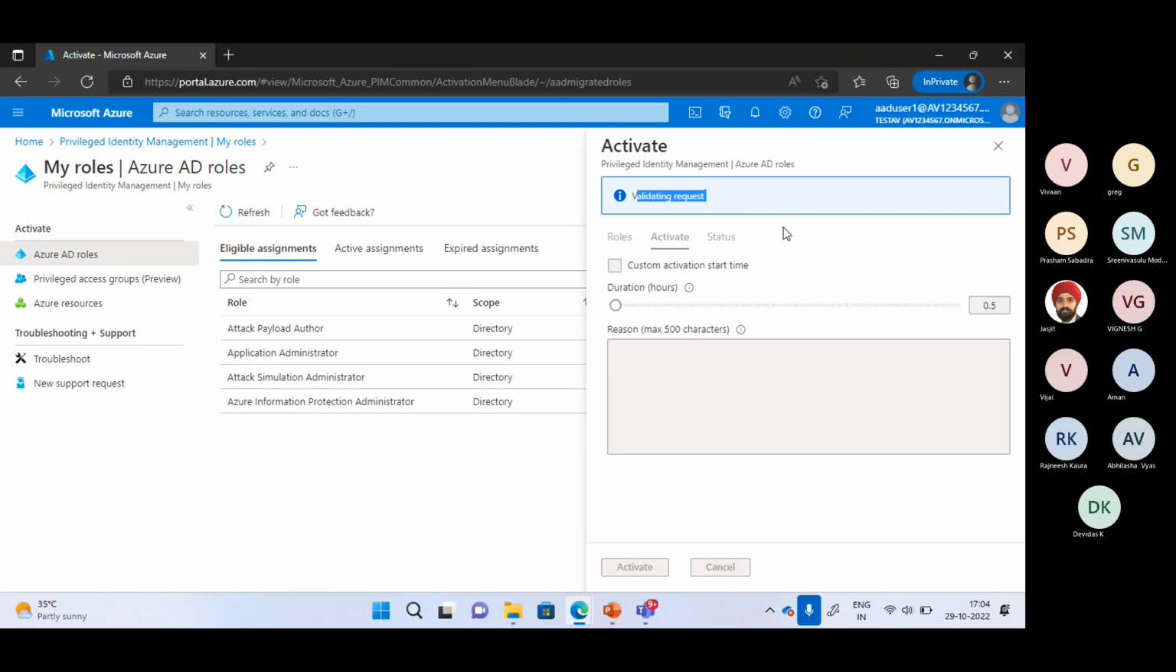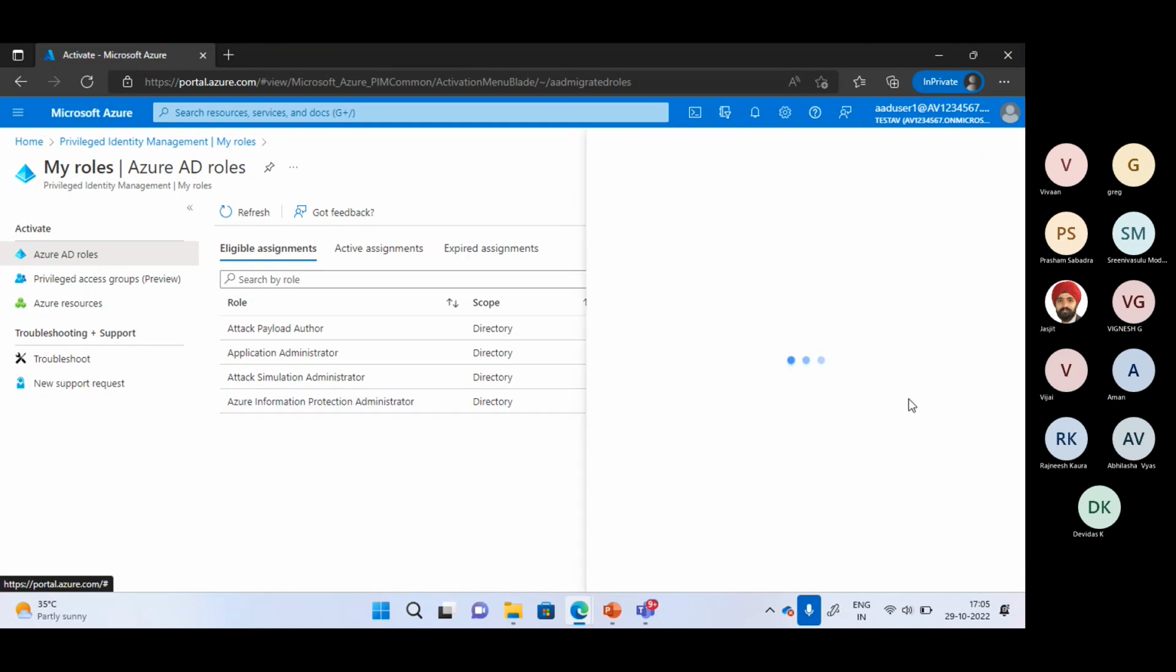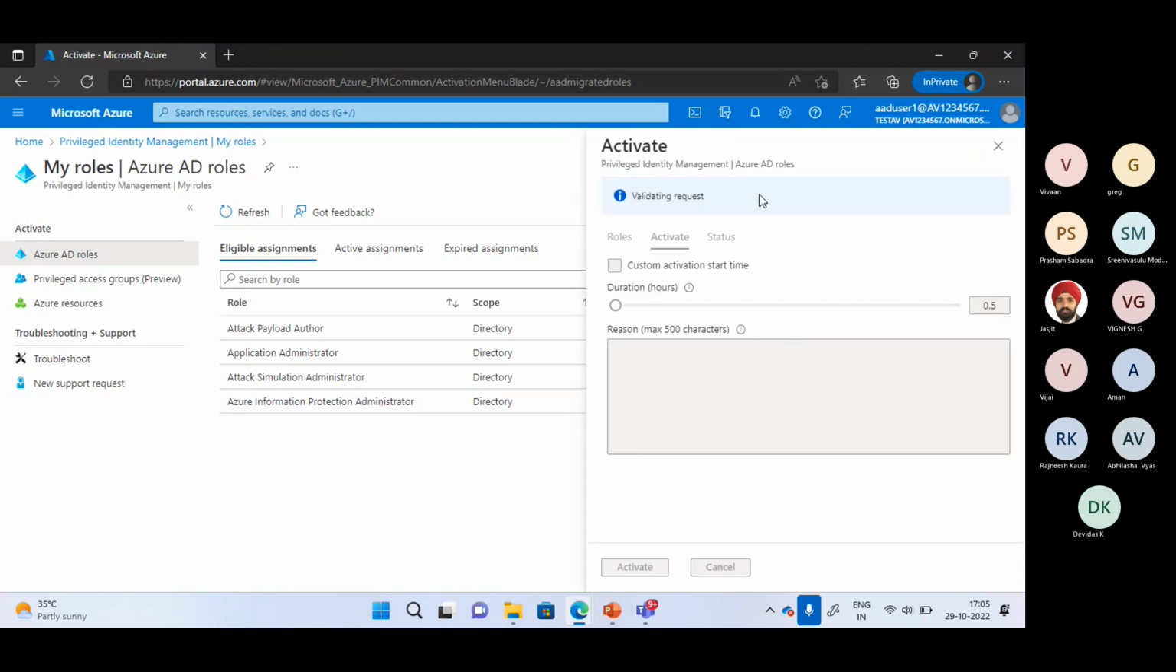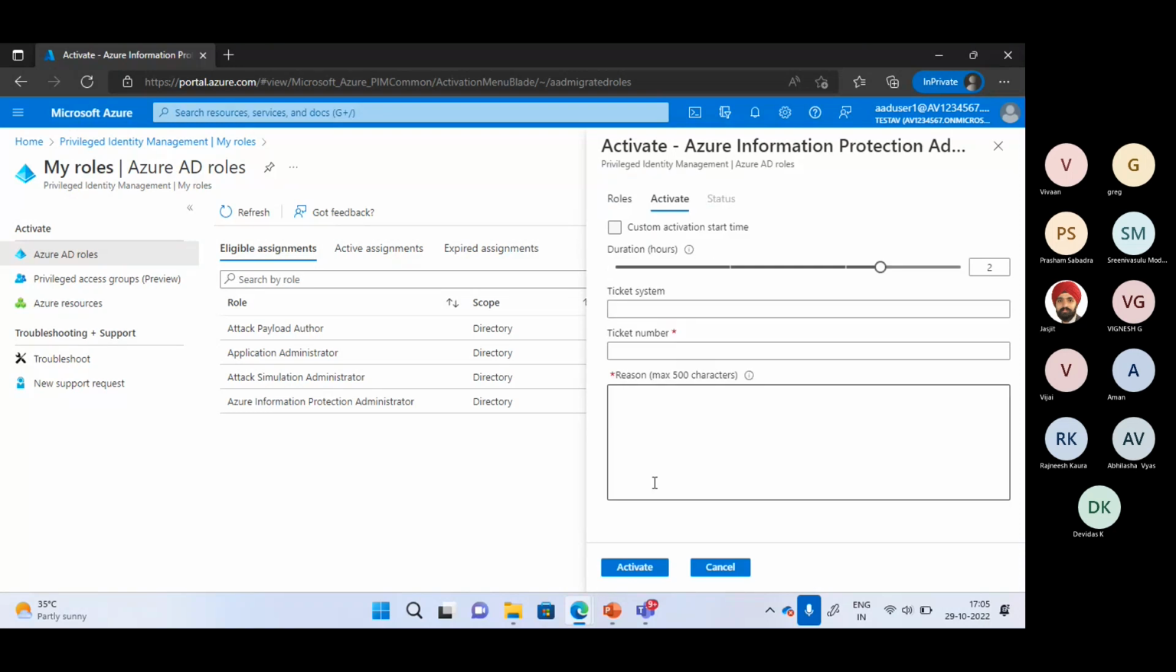It's just validating the request, and then I think it will give me the access to activate and give the reason also. Again, this is not taking this much of time. It's just validating my request, that am I eligible for activation? Yes, now I'm eligible for activation. So here the maximum duration for which I can activate my role is 2 hours. Now in this, let's say I want to activate only for 1 hour, that also I can select.